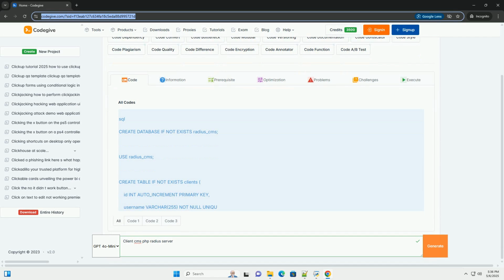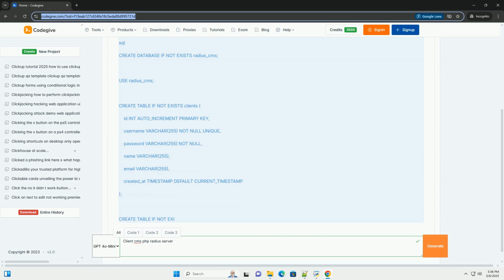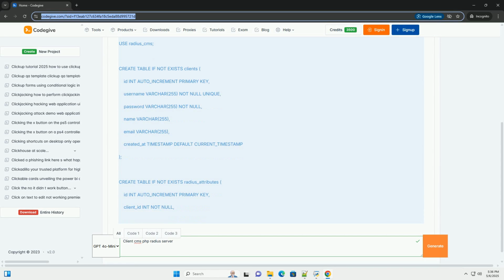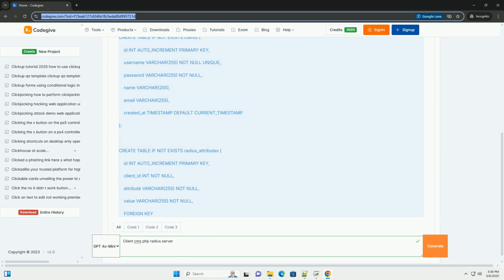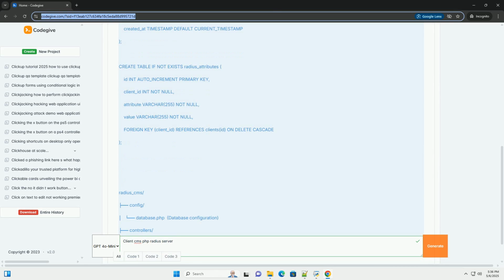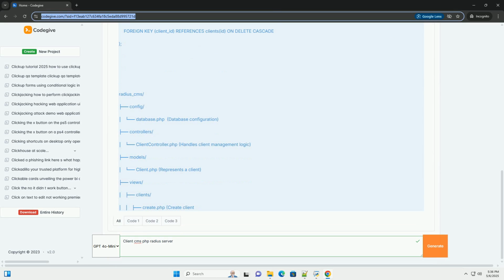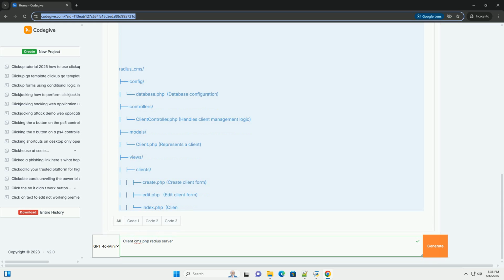OK, let's dive into creating a client CMS system using PHP and integrating it with a Radius server for authentication and authorization. This is a complex project, so we'll break it down into manageable steps and provide code examples. I'll try to be as detailed as possible.